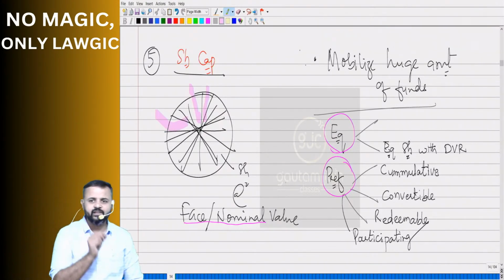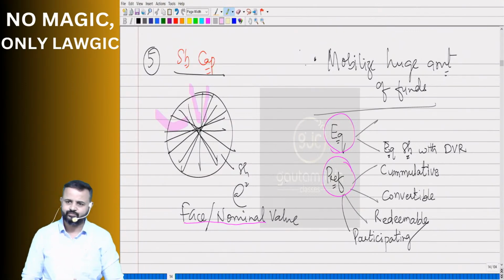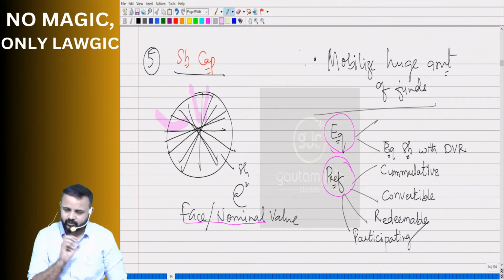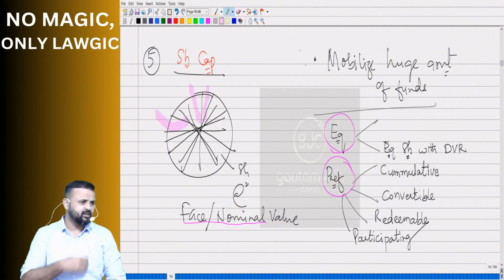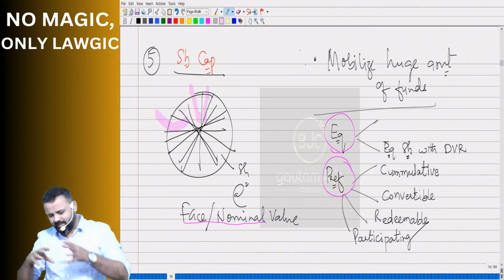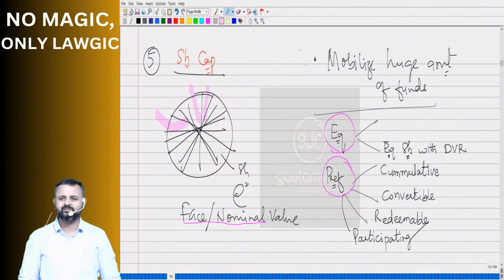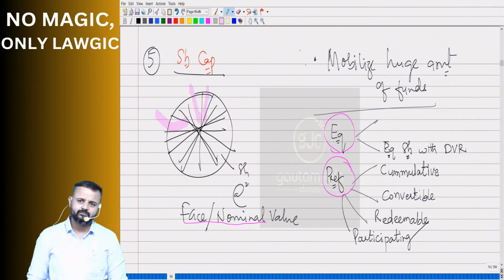And we'll have a face value, nominal value. We'll have a value, no? And that value is called what? Face value or nominal value. Sir, but why did they divide the whole capital into small parts? What is the reason? To make it affordable. If it becomes affordable, more and more people will subscribe to the shares.